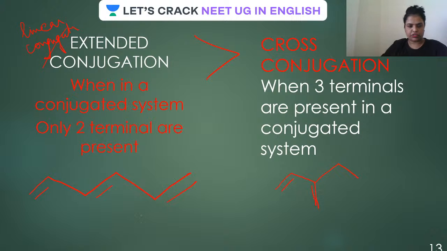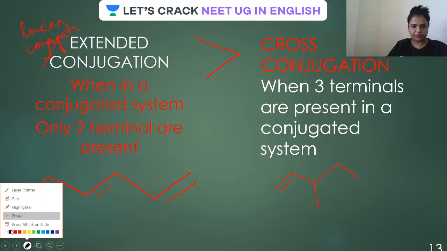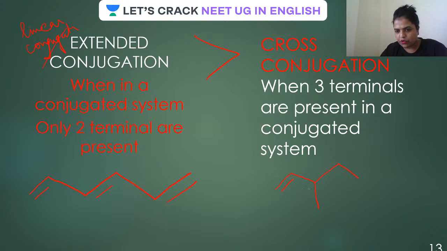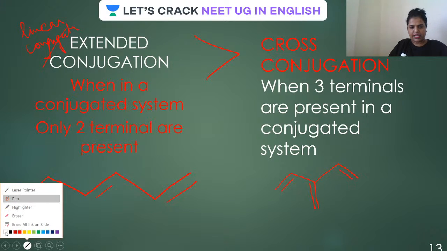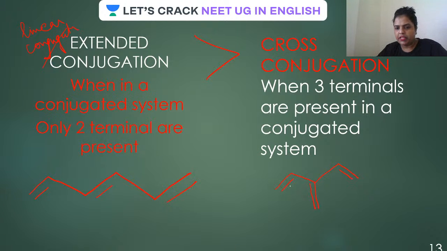This is cross conjugation, or you can say there is no direct conjugation. So here, this one or this one. So you can say that at any moment of time, this can be in conjugation like this, okay?